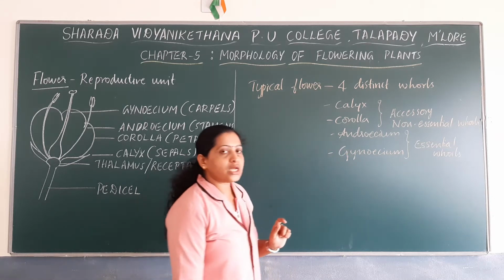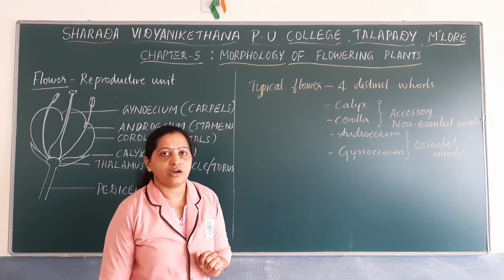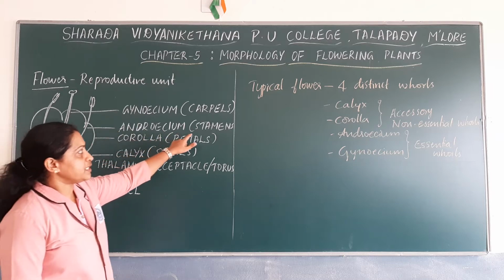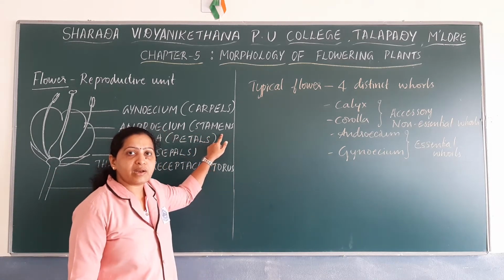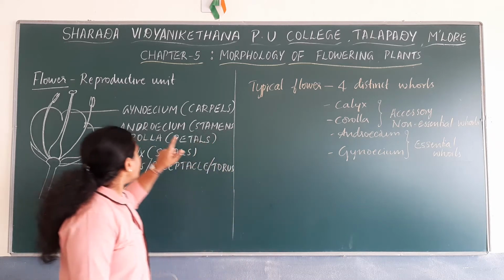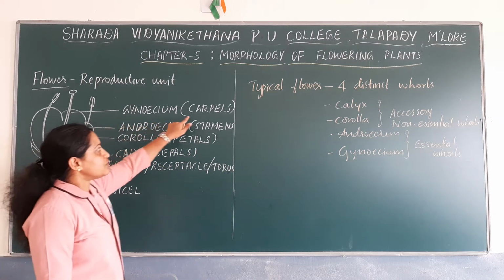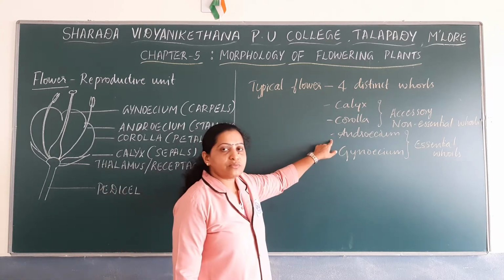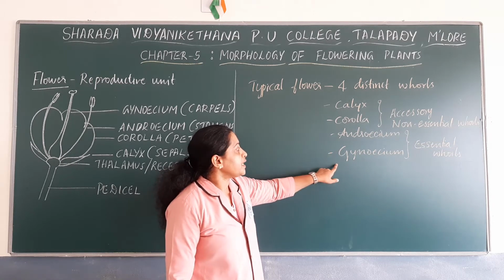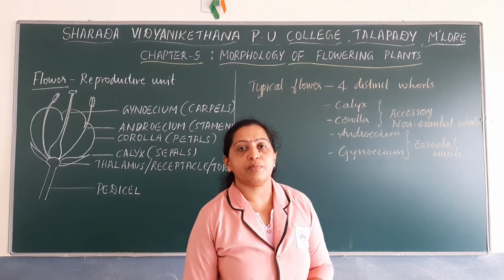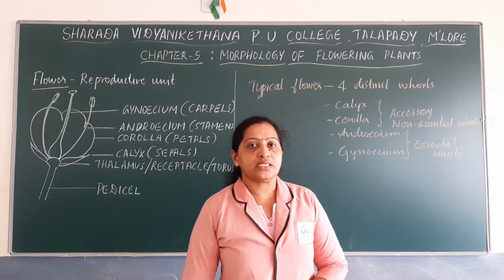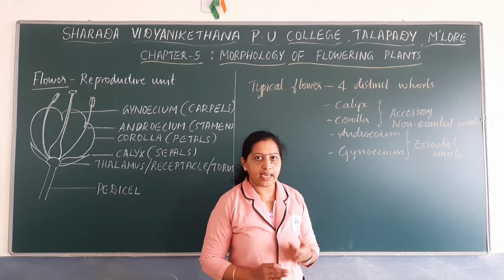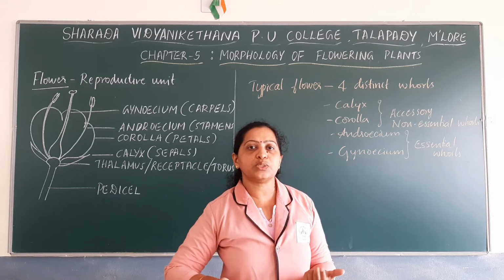So we see what are those actual reproductive units present in a flower. Androecium is a whorl of stamens. Stamens are considered as male reproductive units, whereas gynoecium is the innermost whorl, which consists of carpels. So carpels are the female reproductive units. Remember that androecium consists of stamens, the male reproductive unit, and gynoecium consists of carpels, the female reproductive unit. In certain flowers, the flower may have both androecium and gynoecium whorls in them, that is, both stamen as well as carpel.